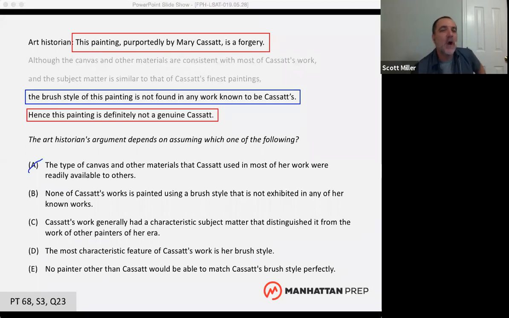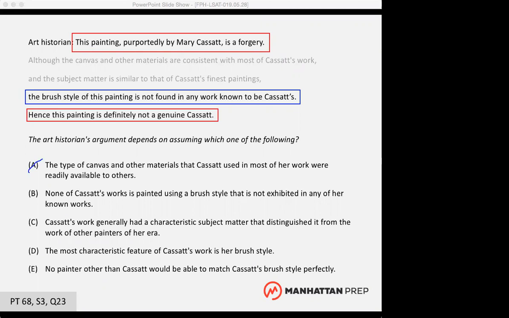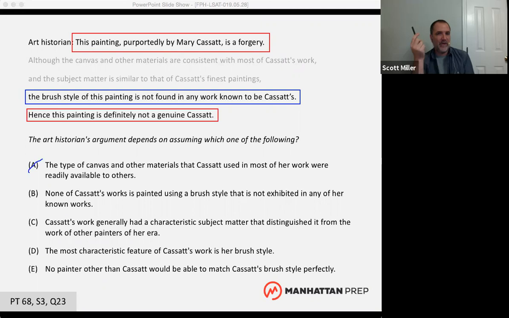Let's look at answer choice B. Justice, you can hop off the mic if you want. Thank you very much. Remember a moment ago, I was talking about negation, that a statement and its negation can't both be true at the same time. So one way to test if an answer choice is necessary is to negate it.